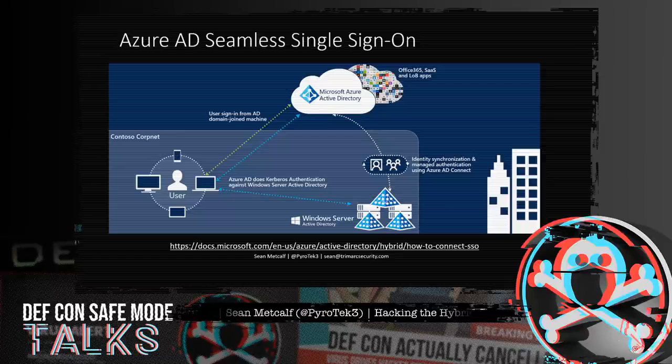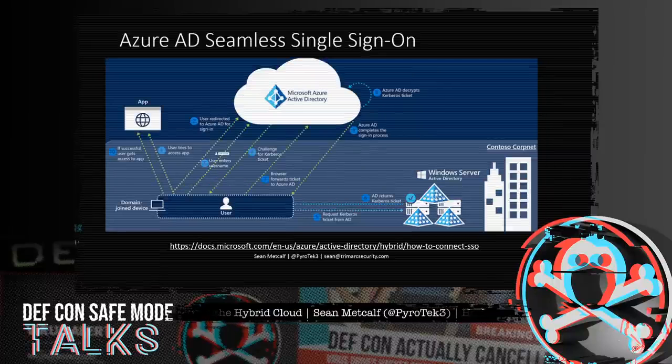Azure Active Directory Seamless Single Sign-On, or Azure AD Seamless SSO, automatically signs users in when they are on their corporate devices connected to the corporate network. This graphic is interesting and nice, but I prefer this one because it has a lot more of the flow. But basically what ends up happening is that users don't need to type in their passwords to sign into Azure AD or even really type in their usernames. It provides the users easy access to their cloud-based applications without any additional on-prem components like federation. This is done by converting the on-prem authentication to cloud authentication through a computer account in Active Directory.